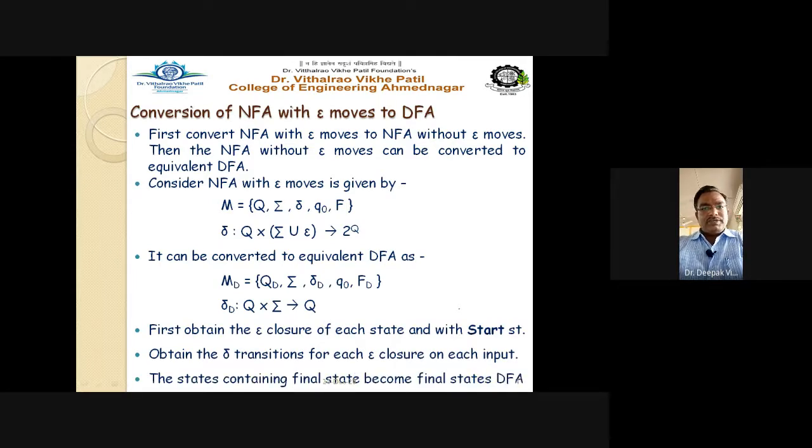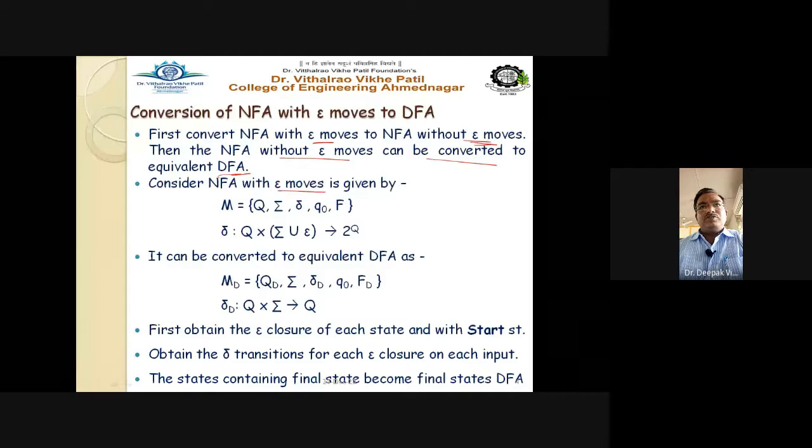Step by step we'll see it. First, convert NFA with epsilon moves to NFA without epsilon moves, because we have already discussed how to convert the NFA with epsilon moves to NFA without epsilon moves. This is the first step. Then the NFA without epsilon moves can be converted to an equivalent DFA. You know how to convert this NFA without epsilon moves, that means a plain NFA, and it is the easier way to convert this plain NFA into DFA.